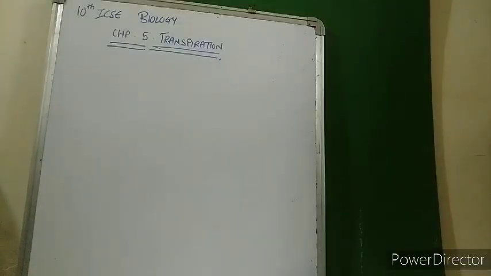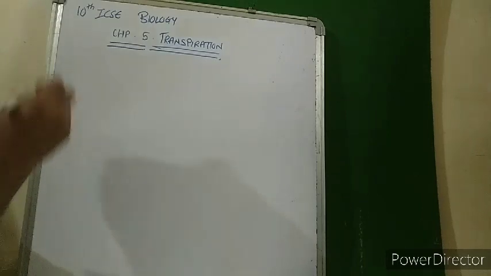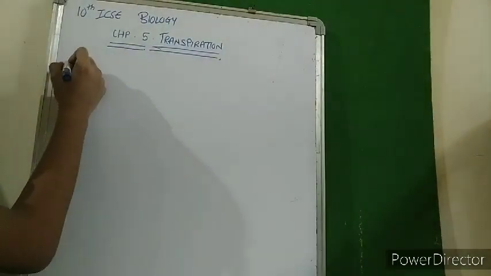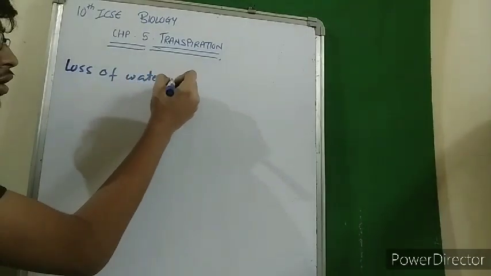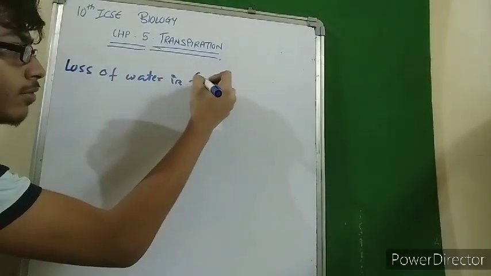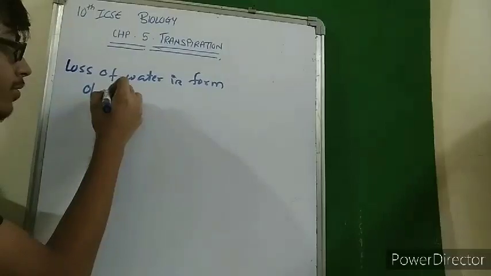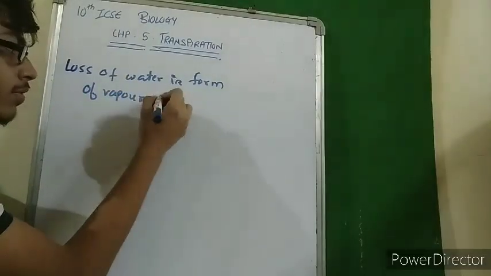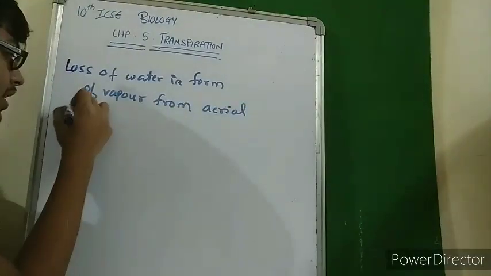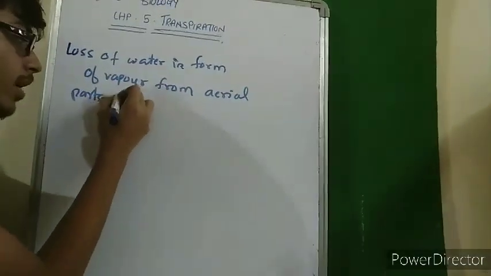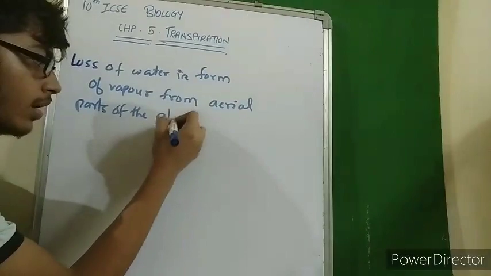The fifth chapter of ICSE 10th biology, that is transpiration. So what is transpiration? First, basically we will write the definition. Loss of water in the form of vapor from aerial parts of the plant.